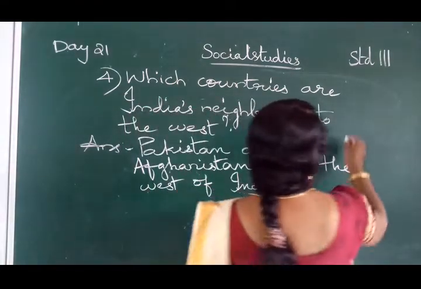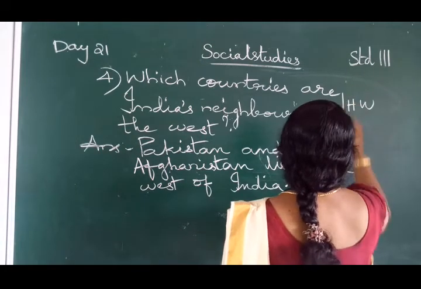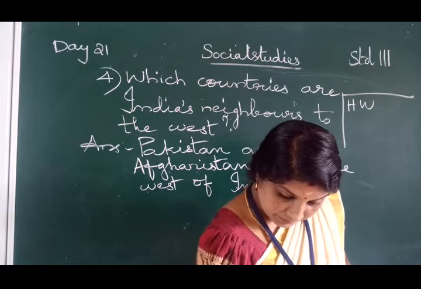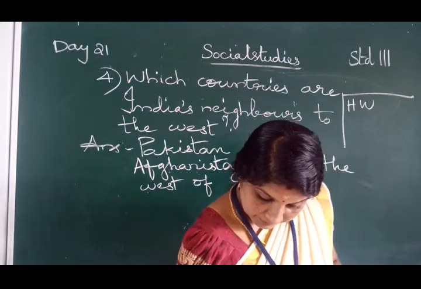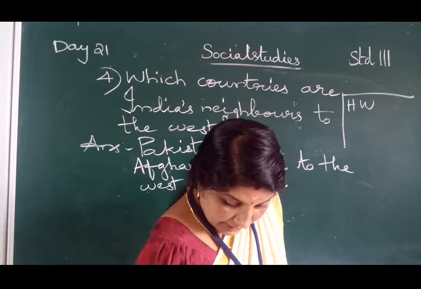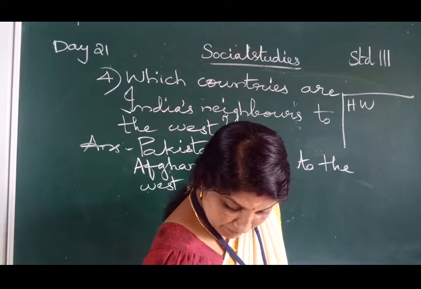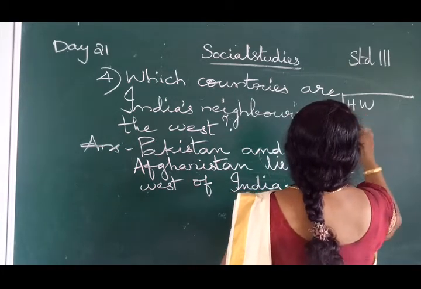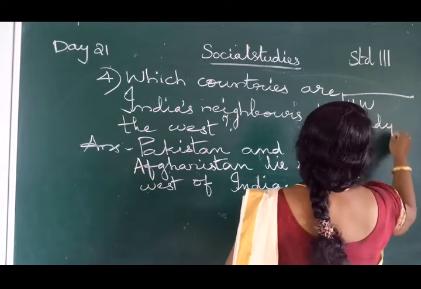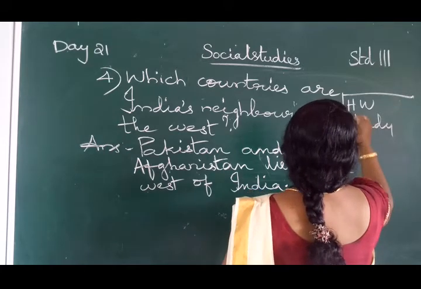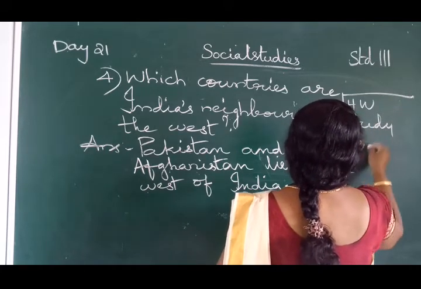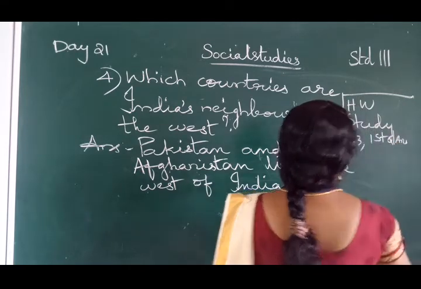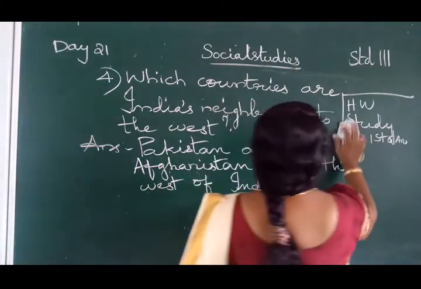Okay, children, homework is lesson 3, study lesson 3, first question answer. Okay, write and study five times.